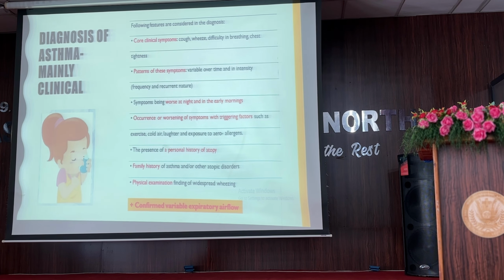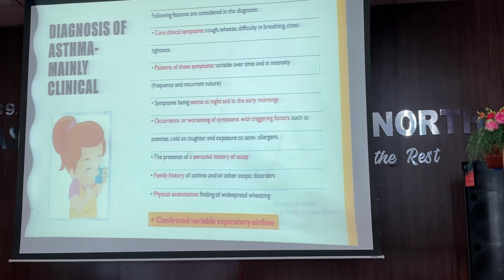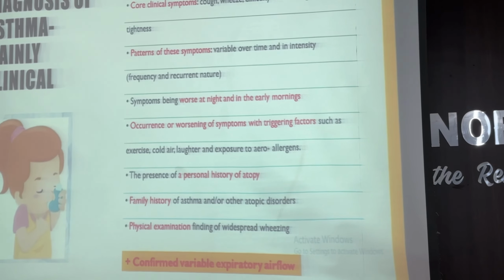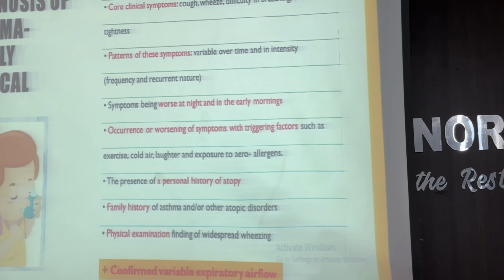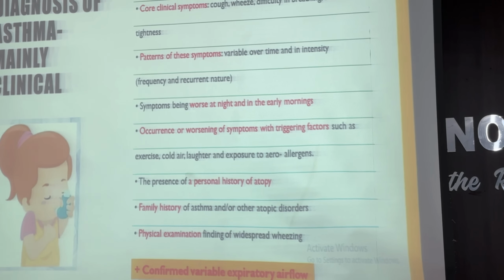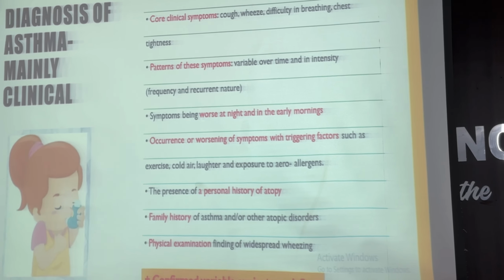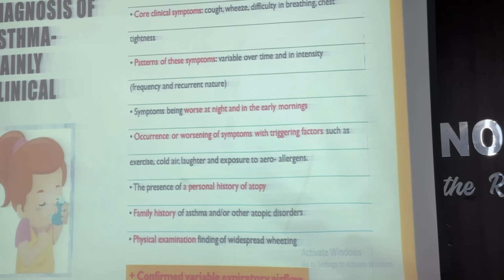Coming with a cough, we should ask about the core clinical symptoms, as I said before. The other is the pattern of the symptoms, the diurnal variability, so variable over time and intensity. Usually they have it in the early morning and then towards the evening. That is the diurnal variation, or variation over time. Sometimes it is triggered by cold weather.